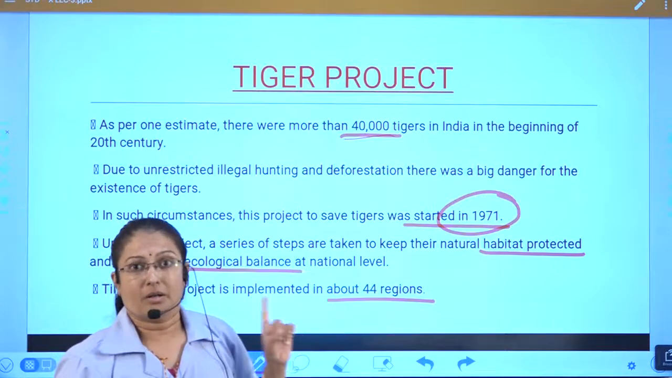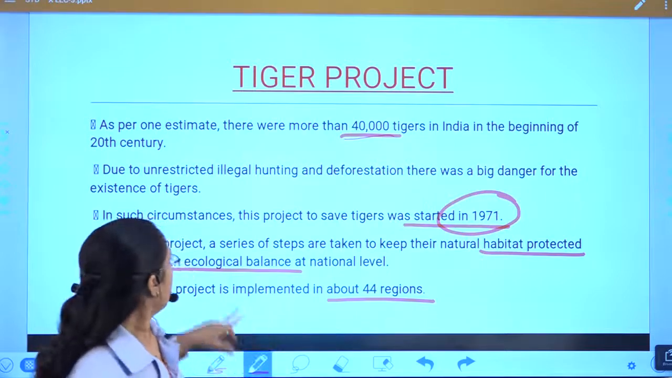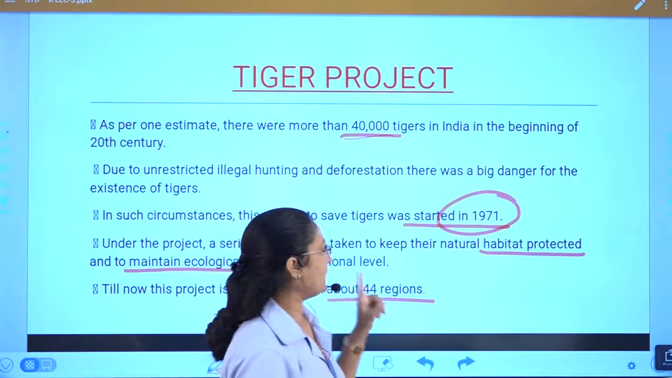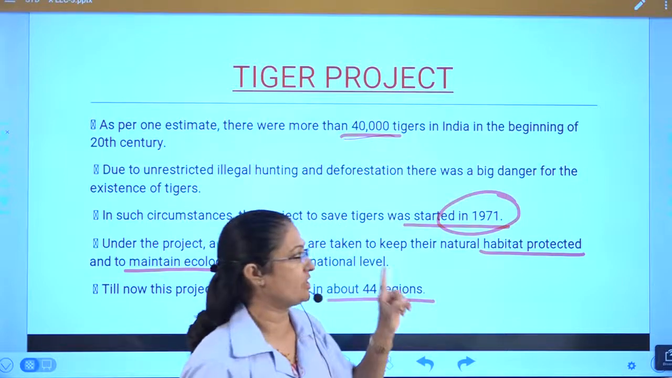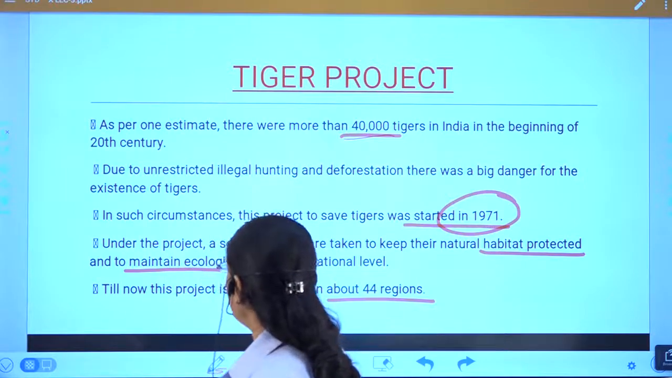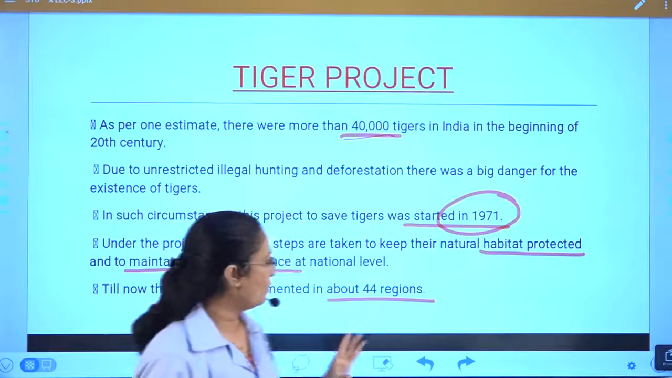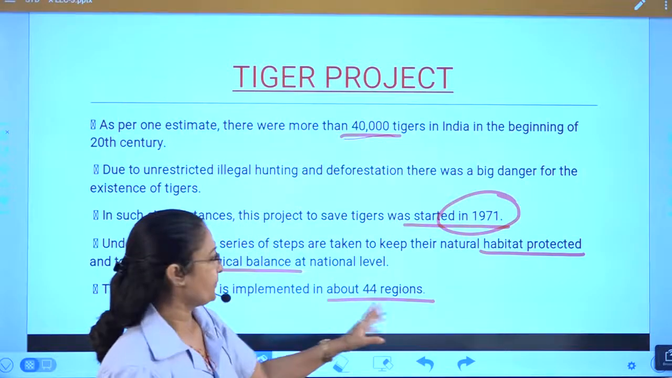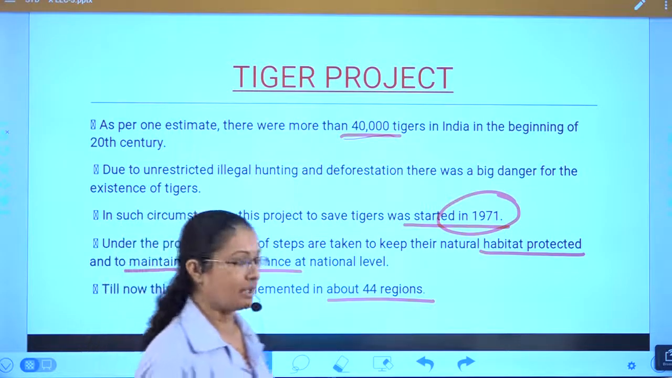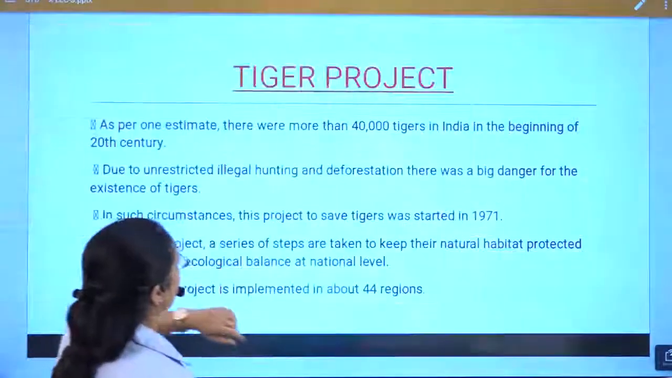So the important date that you will keep in mind is 1971. Project Tiger was started in 1971. Then under this project, a series of steps are taken to keep their natural habitat protected and to maintain the ecological balance at the national level. And almost 44 regions are covered under this Project Tiger. Okay. Now see, next point about the Project Tiger.